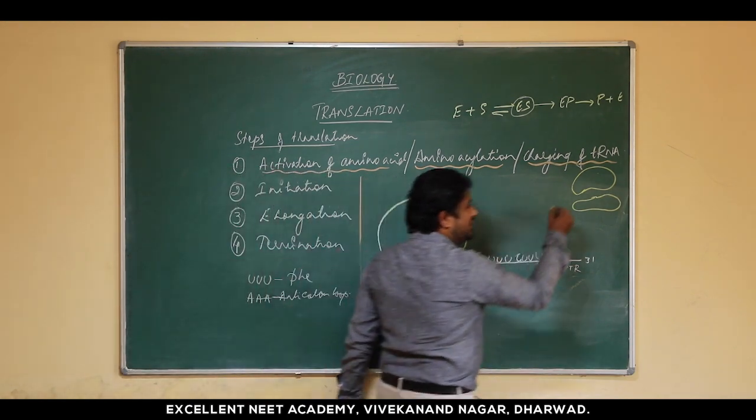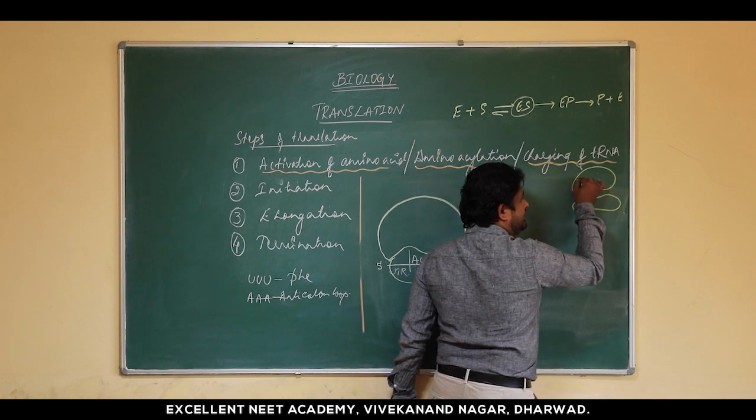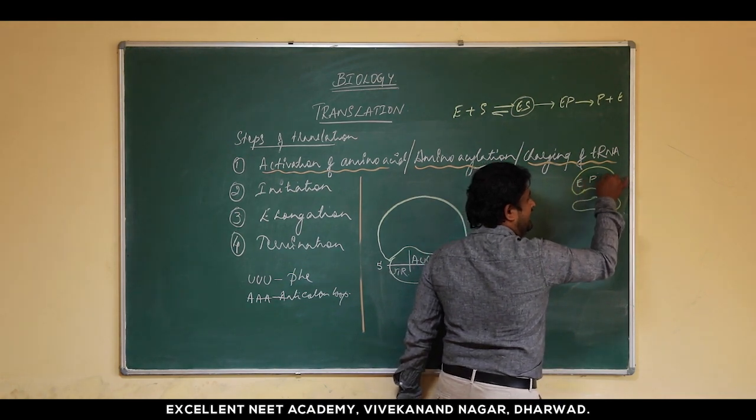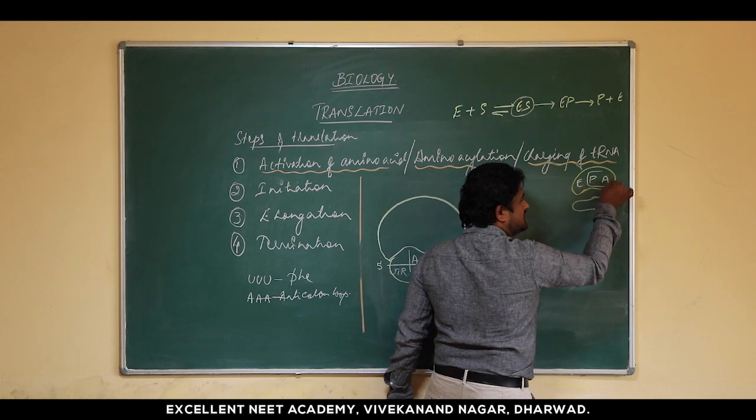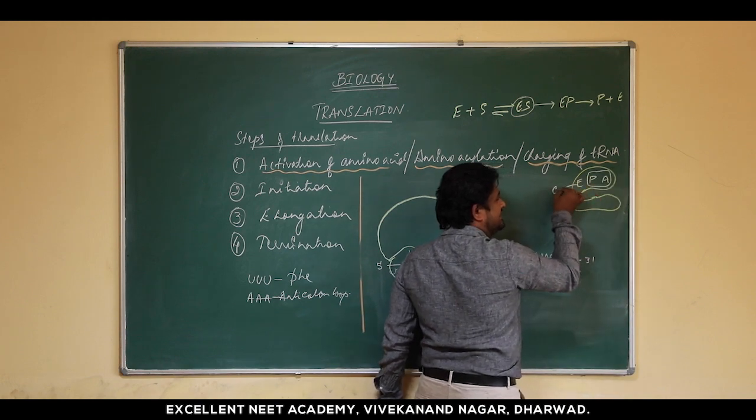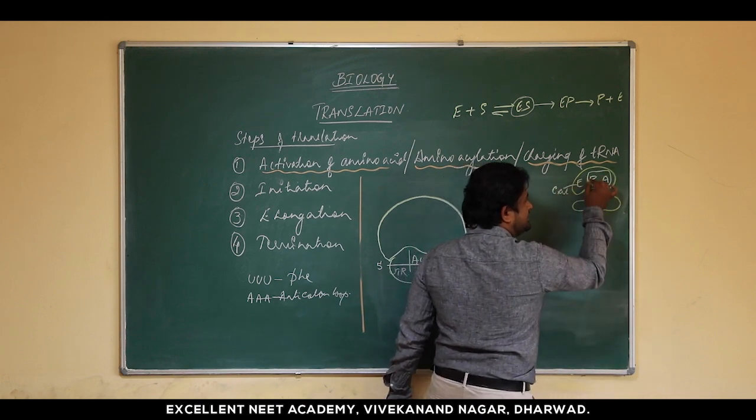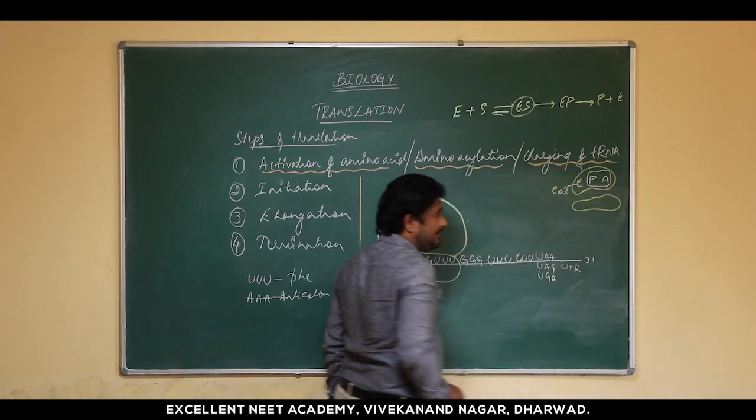Now this large subunit is going to have three sites: E, P and A. According to NCERT, we need to focus on these two sites. This is called the exit site. Let us focus on these two sites, that is the P site and the A site.